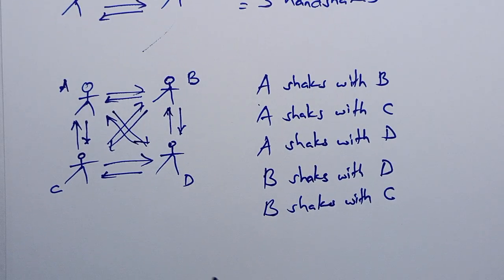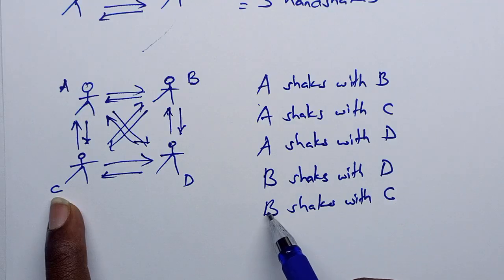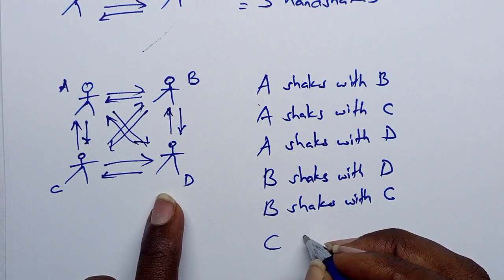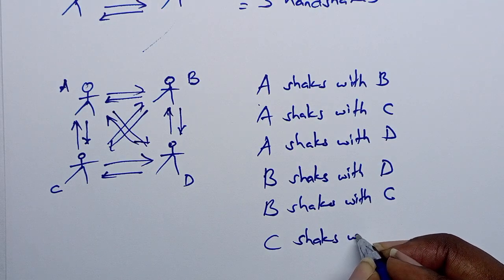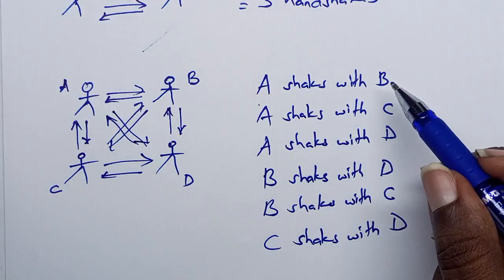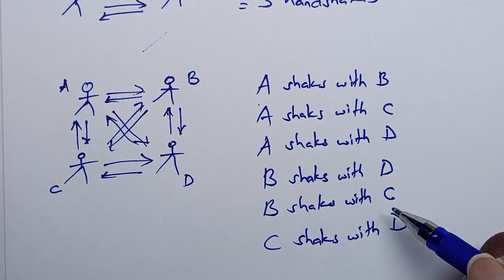So there is one missing. So C has shaken with A, C has shaken with B, C has not yet shaken with D. So C shakes with D. In total, we have 1, 2, 3, 4, 5, 6 handshakes